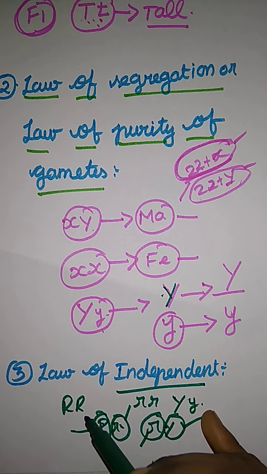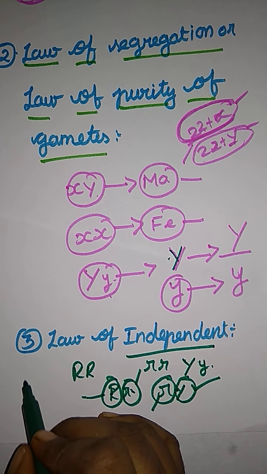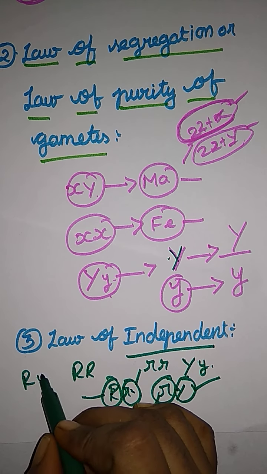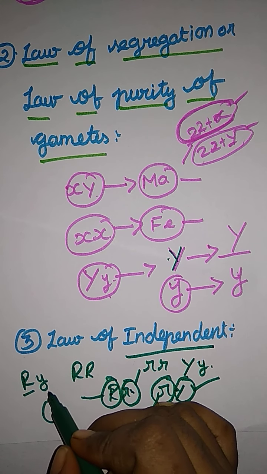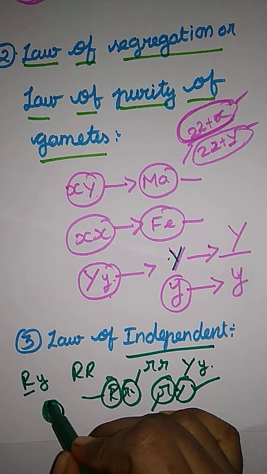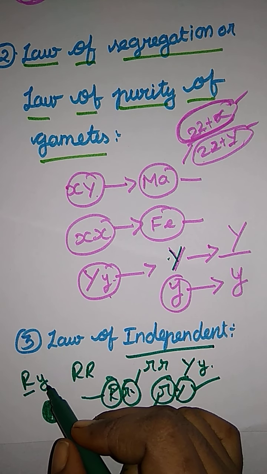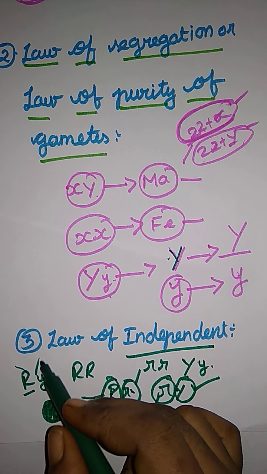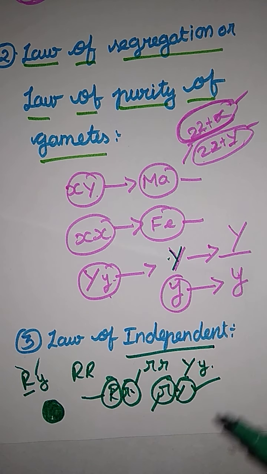Every gamete expresses its character. For example, here there is a capital R and a small y. Capital R is round, and small y is green in color. So a round green new variety is formed. They don't suppress, the y is not suppressed, right? Both of them independently express their character. So that is the law of independent assortment.